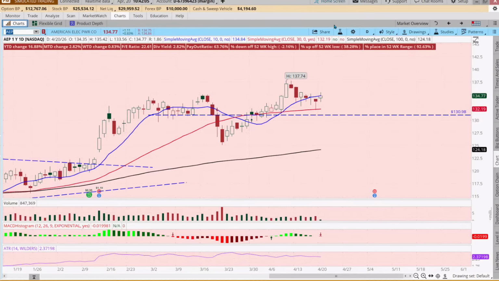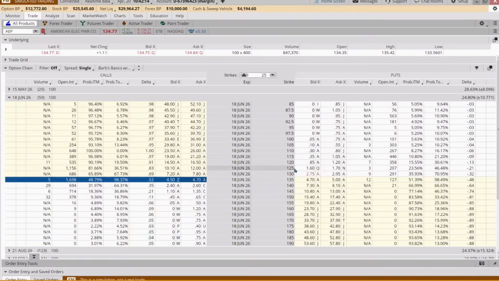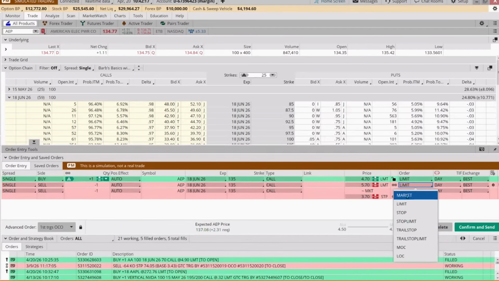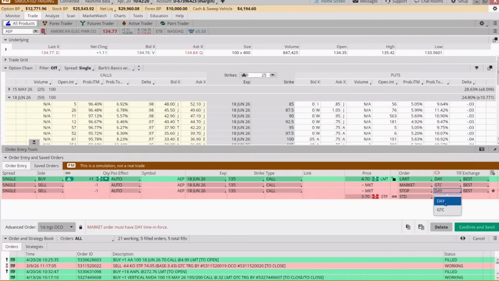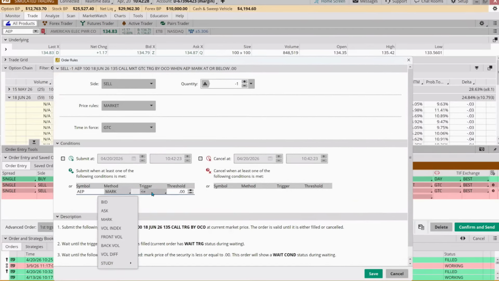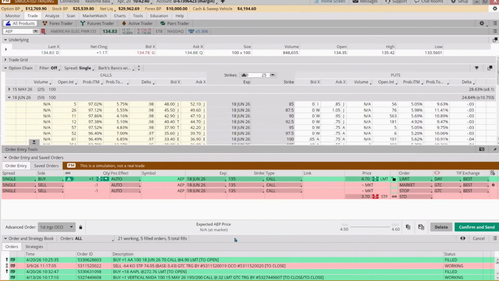And then with a swing trade, our exit is pretty easy, because we're saying, hey, if it loses half its value, we want out. So we're going to buy custom with an OCO bracket. Our target is going to be based on the price of the stock. So our target is going to be $137. And our exit is going to be at a 50% loss.